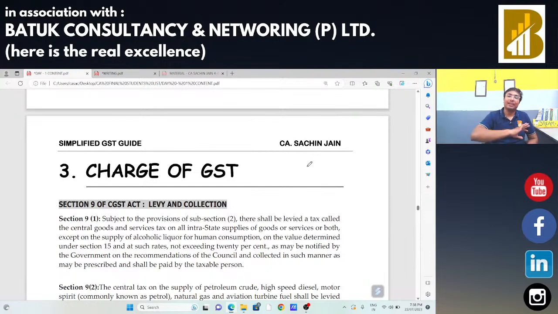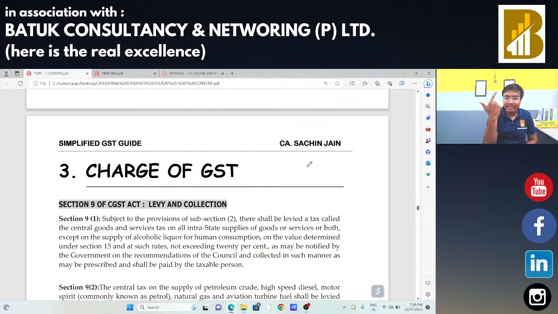कोई भी टैक्स हो, each and every tax उसको लगाने के लिए यहाँ पर चार्ज होना जरूरी है. If I am going to do anything, there is a requirement that in my hand there is a charge. If I am going to hold a session, there should be a charge in my hand. अगर मेरे हाथ में charge होगा, in that case I can do that work in a very efficient way. So for imposing GST, for implementing the GST throughout India, one charging section is there, that is section number 9 of CGST Act.